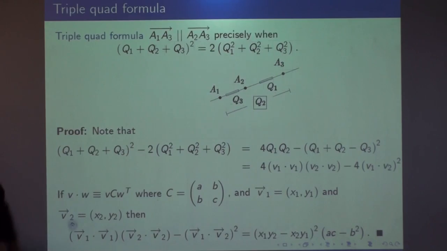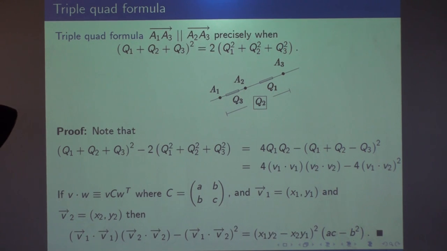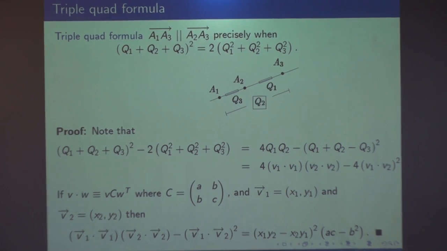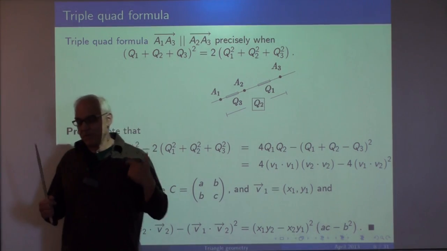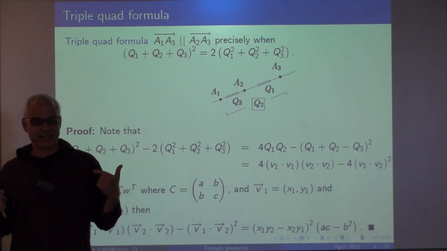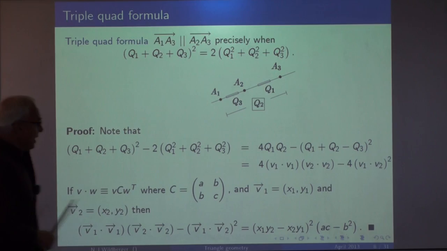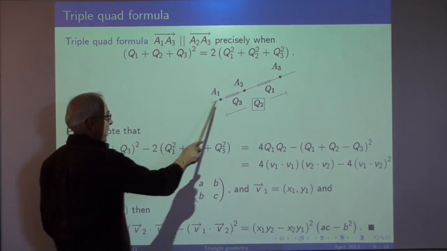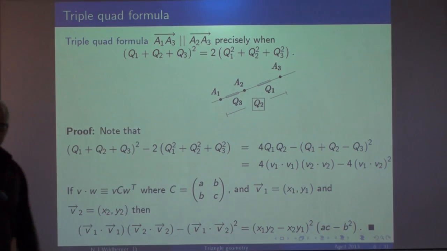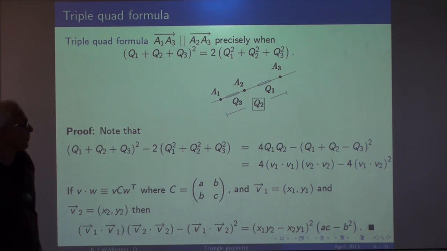All right. So Pythagoras works quite generally, and we're thinking we're onto something here. And here's the second most important formula in geometry, which is the triple quad formula. Much less familiar. It should be much, much more familiar. It's a statement about when 3 points form a collinear set. Not a perpendicular triangle, but a collinear set. So the statement is that if you have 3 points, then A1A3 is parallel to A2A3 precisely when this particular relation holds: (Q1 plus Q2 plus Q3) squared is equal to 2 times (Q1 squared plus Q2 squared plus Q3 squared).